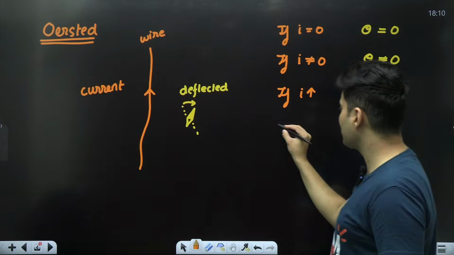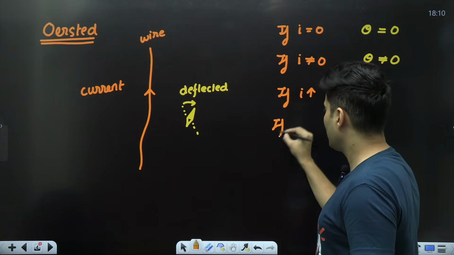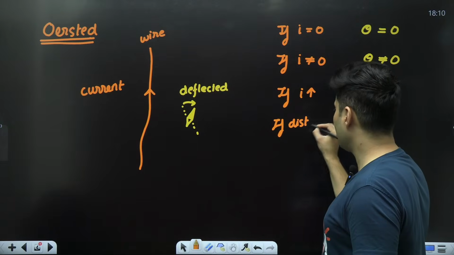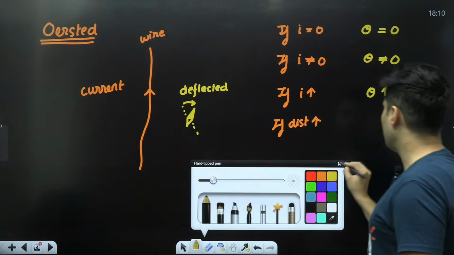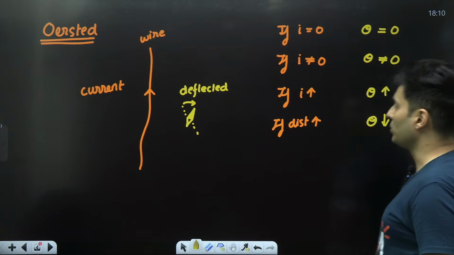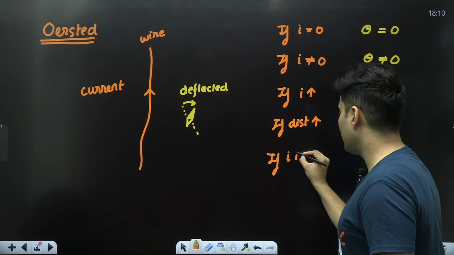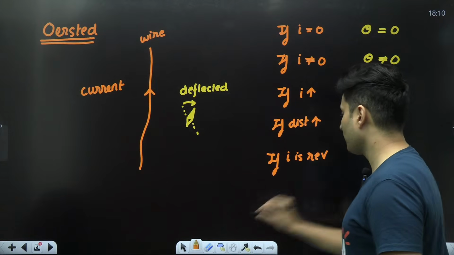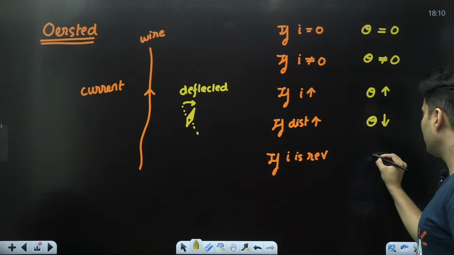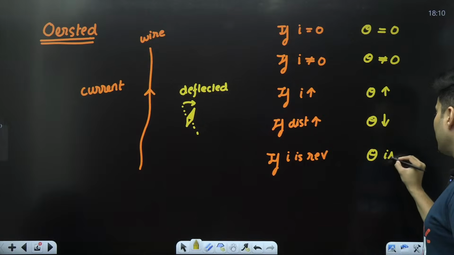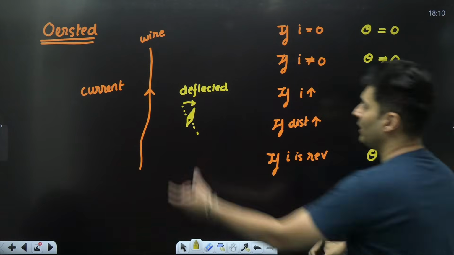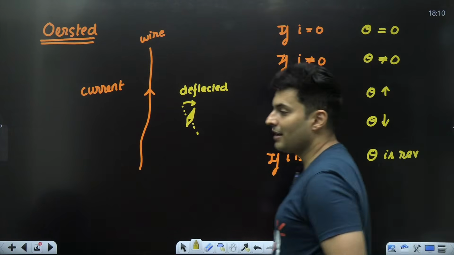Then he also sees, if distance is increased, then the deflection reduced. And finally, if current is reversed, then even the deflection is reversed. If it was deflecting this way, then it will deflect the other way.